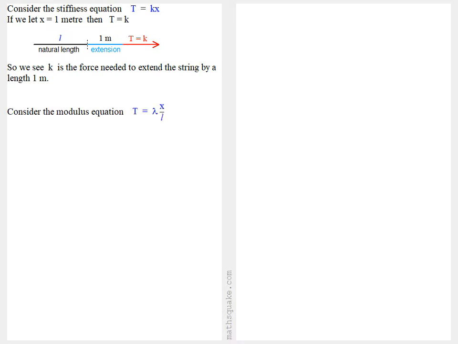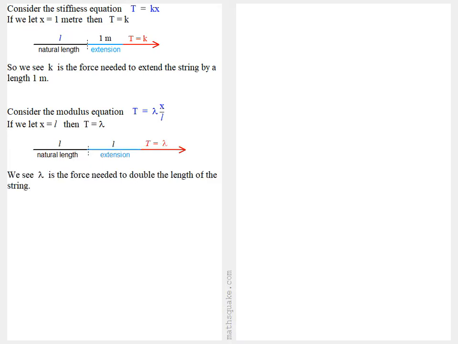In a similar way, we can get a feel for the modulus of elasticity if we consider the equation T = λx/L. Now if we let the extension be L, then we get T = λL/L, or T is equal to λ. And so we see λ, the modulus of elasticity, is the force needed to double the length of the string.